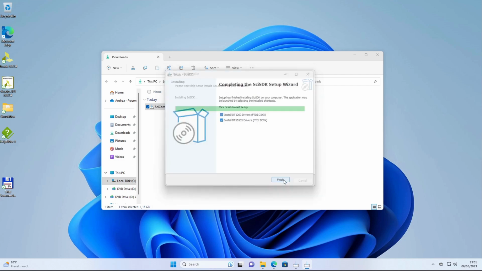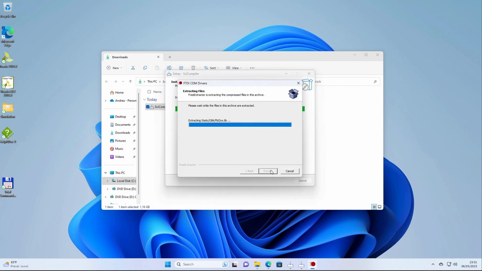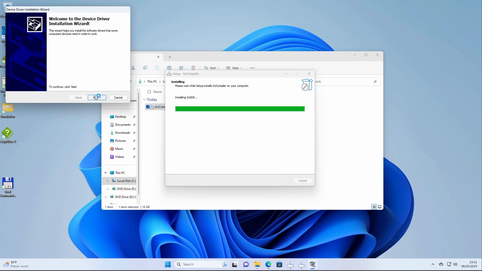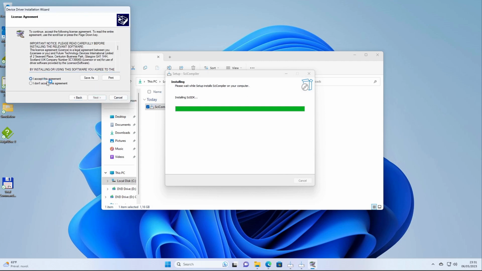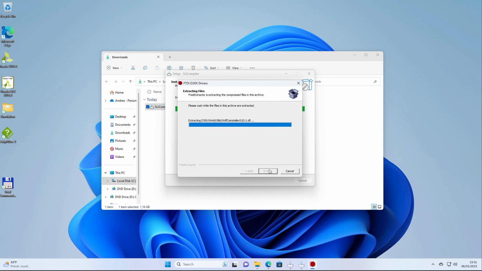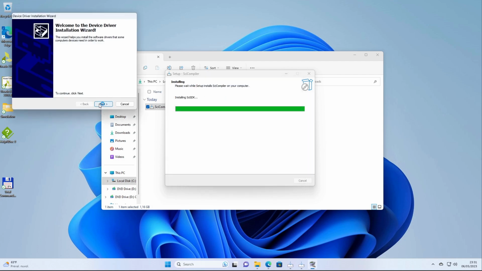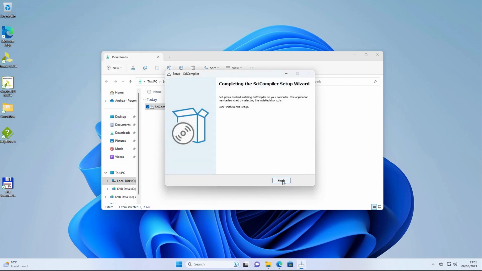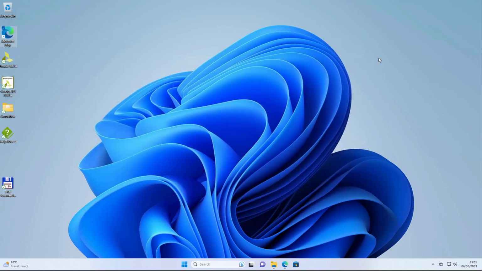Install device drivers for both USB 2 and USB 3 devices. Now SciCompiler is installed on your system.